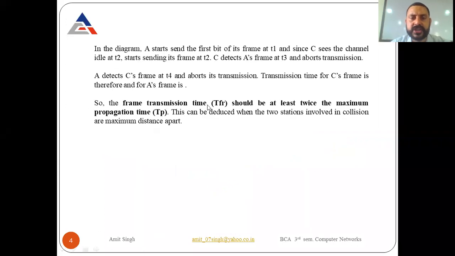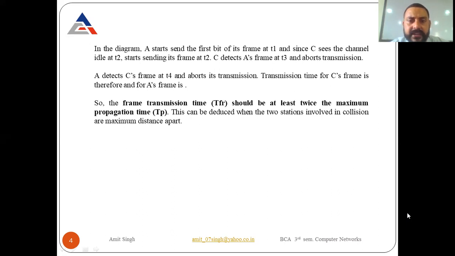The frame transmission time, that is TFR, the time for the frame, should be at least twice the maximum propagation time. This can be deduced when the two stations involved in a collision are a maximum distance apart. Whenever a collision occurs, we have the frame transmission time, which means we have to wait for some time. After waiting, we resend the data. But it might happen that users A and C wait for the same time and send their data, so again there is a chance that the collision can happen.